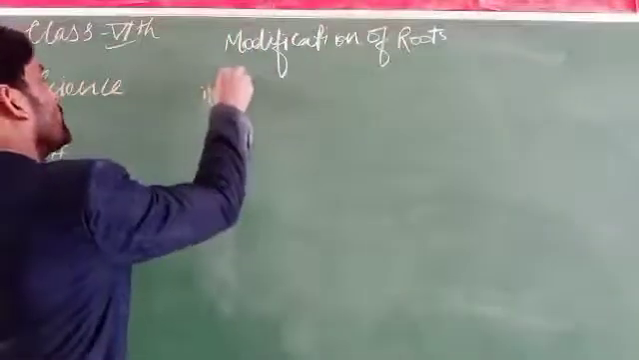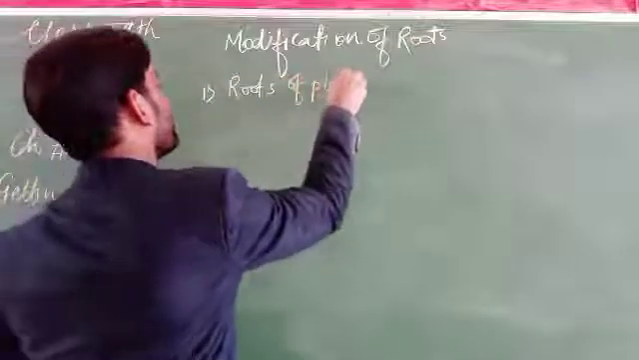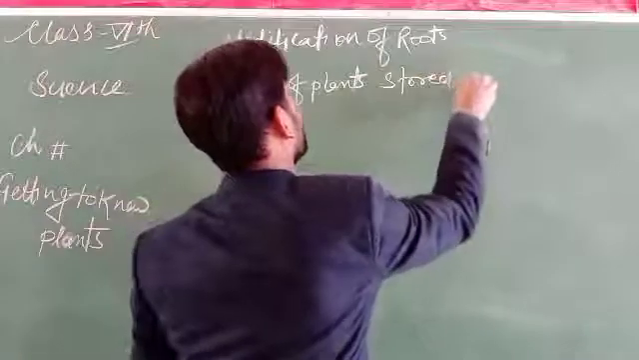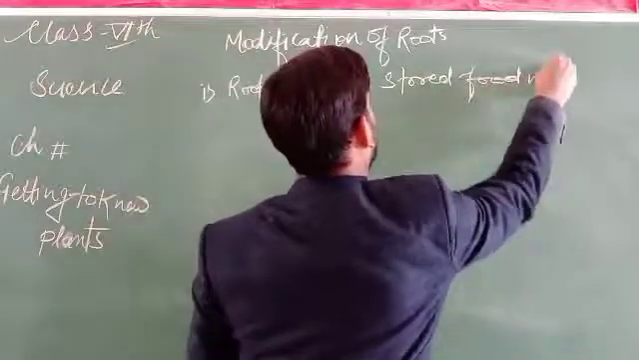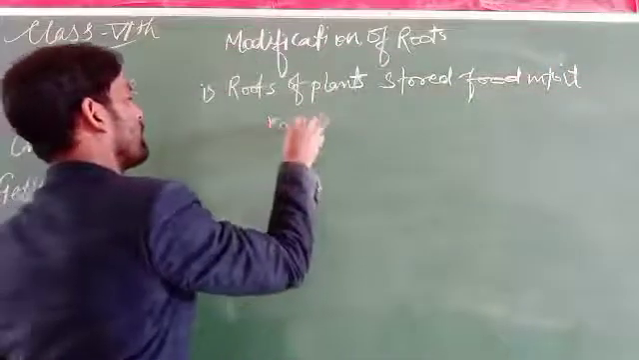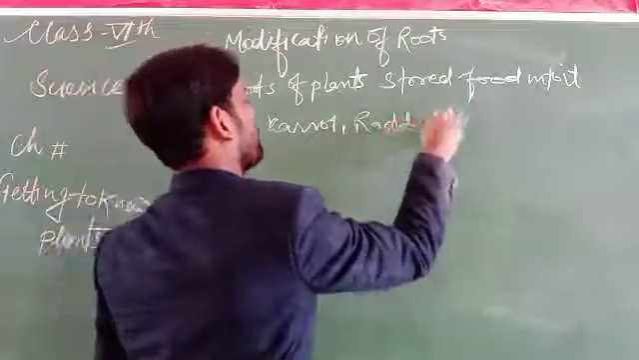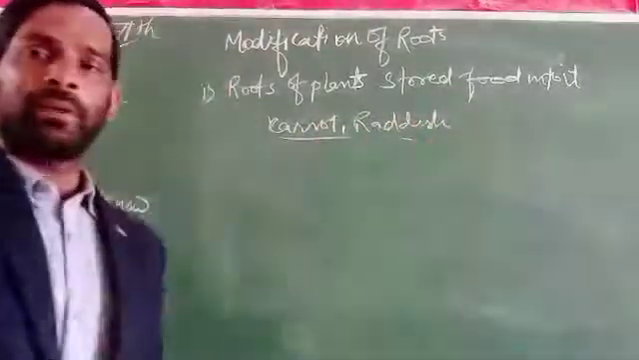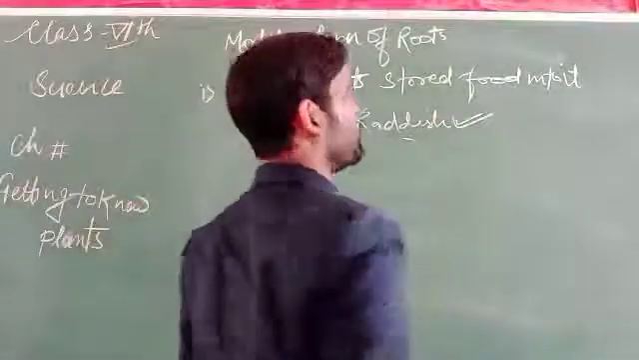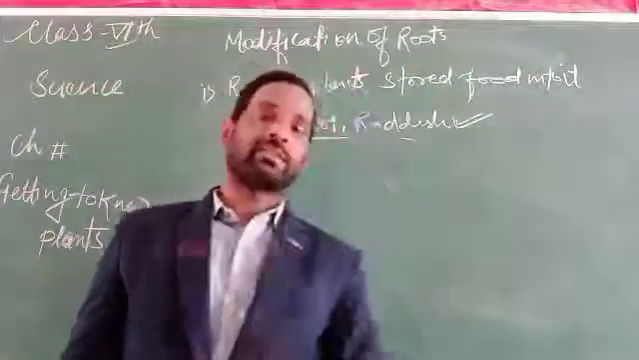First of all, roots of some plants store food in them. What are these? Carrot, radish, turnip. These can store food material and get swollen, and then further they can be consumed and used.